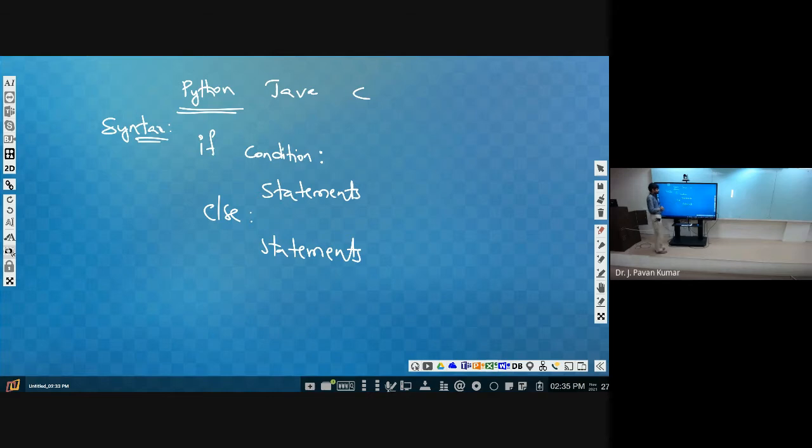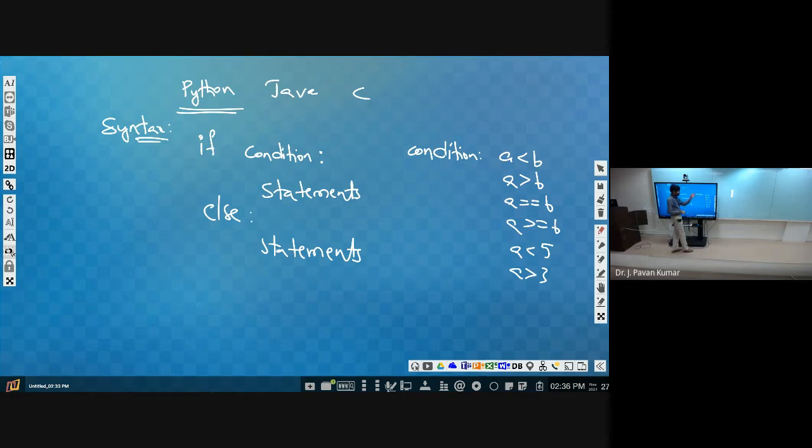Now, again you consider in detail, like if followed by condition. What is meant by condition? What can be the condition is like we can have something like a less than b, or a greater than b, or a equal to b, or a greater than or equal to b. Like this we can have, or a less than some value, a greater than some value. Like this we can have so many set of conditions. Okay, out of those, whatever we wanted to use for the given context, that we can use.